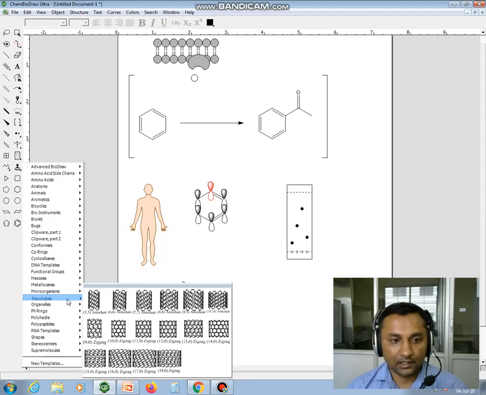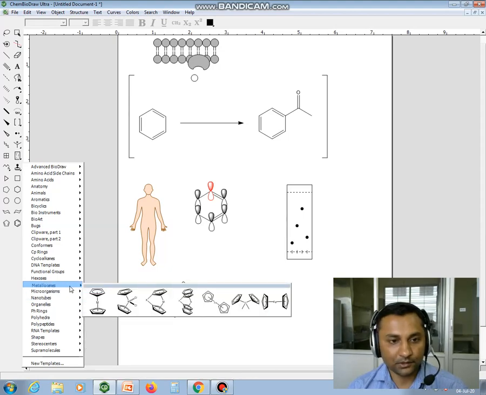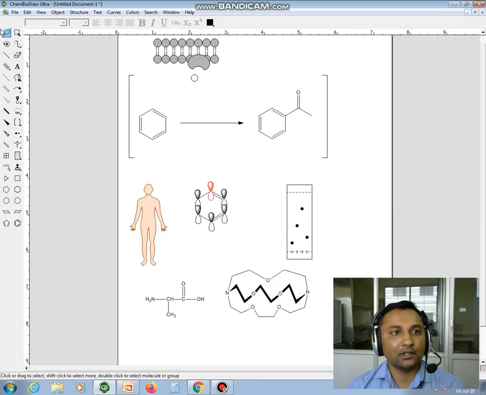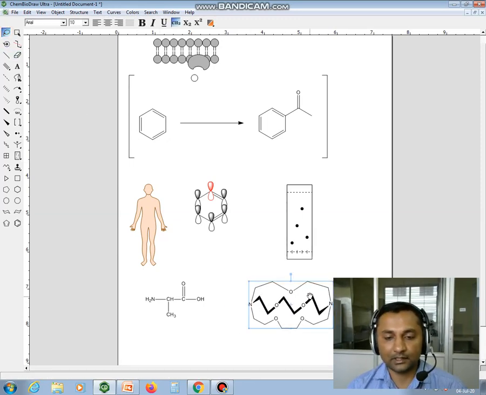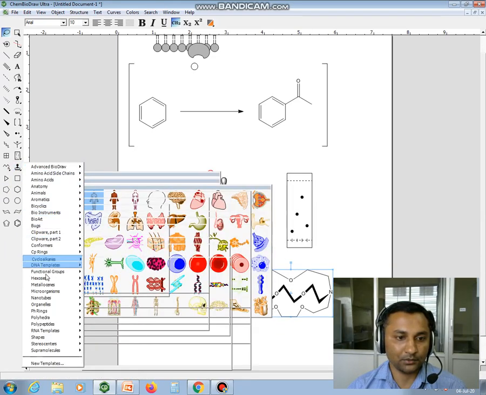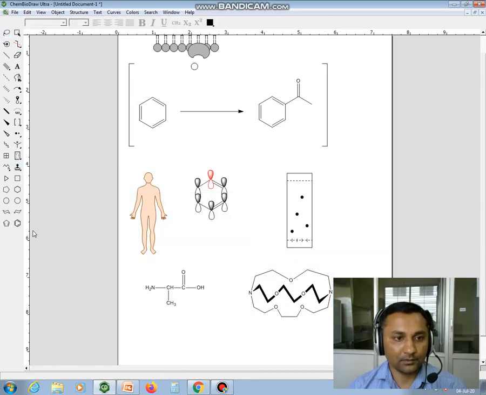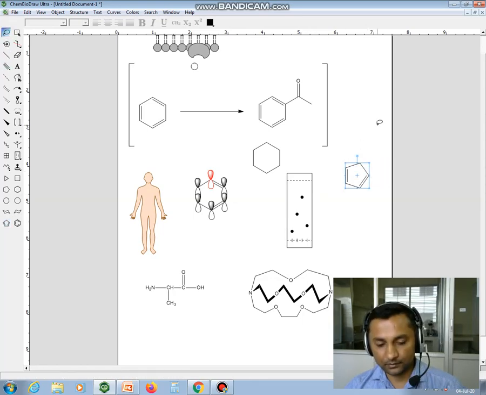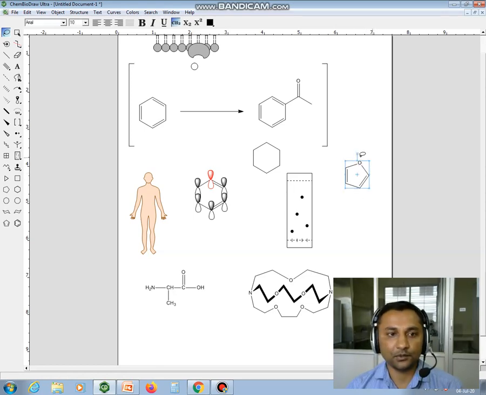So I think this software is useful for all branches of pharmacy. If you want to draw supramolecules, this kind of structure is very difficult to draw. If you are using single bonds, then it is very difficult. So here a lot of options are available in this template. You can save your time by using this template, and a lot of cyclic structures are available like cyclohexane, cyclobutane, cyclopentane, benzene rings, and if you want to draw any heterocycle, then also these tools are available. Suppose you want to draw the furan ring, just click on this oxygen, and you can get the furan ring.